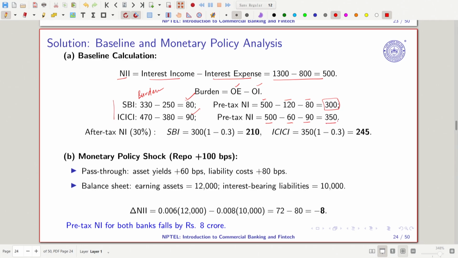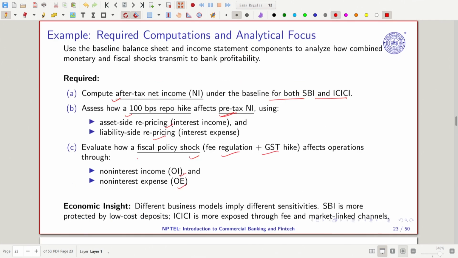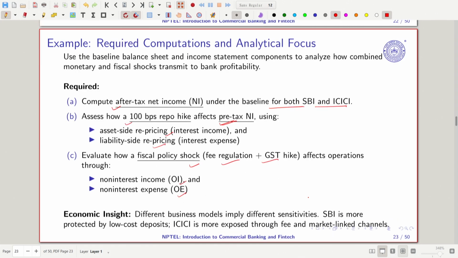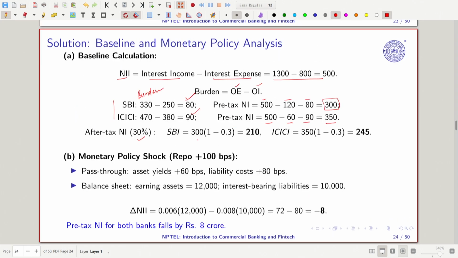After-tax net income: the tax that we are charging is 30% on both SBI and ICICI. So 30% we can go by putting the net income into 1 minus T, right? So this is what we have. It comes out to be 210 crore, and for ICICI it is coming out to be 245 crore.